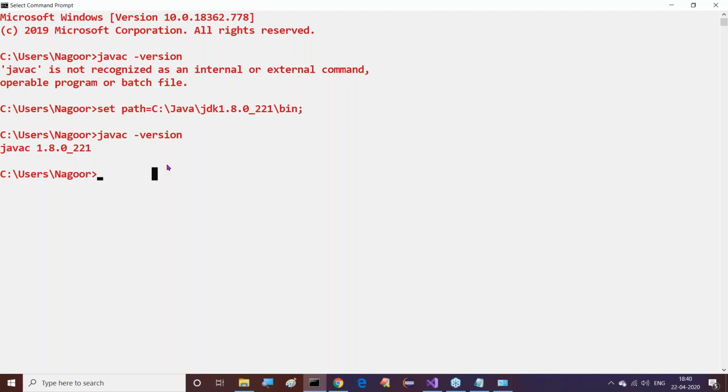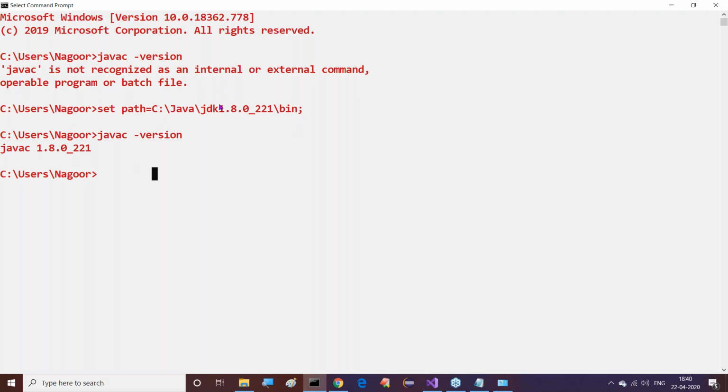Now observe this clearly. What is the requirement to set path? That's what I've been telling you for the last 15 minutes. You installed Java software on the operating system, but it is not ready to use through the command prompt. If you want to use all commands of the Java software through the command prompt, we need to set this path.